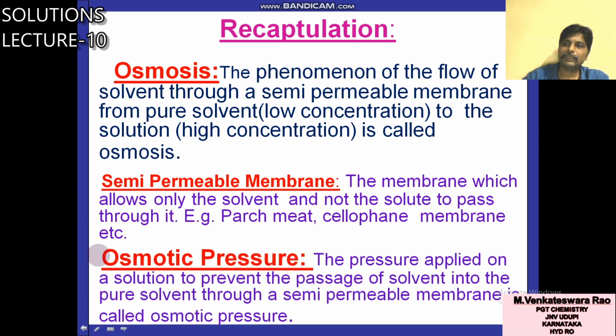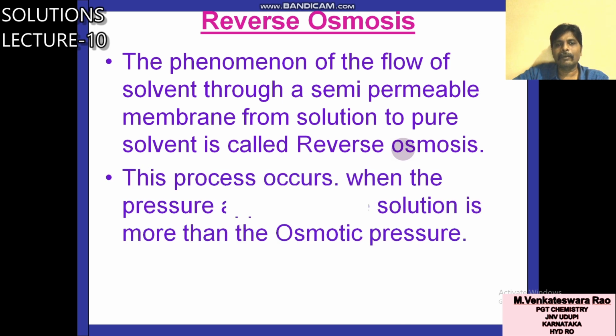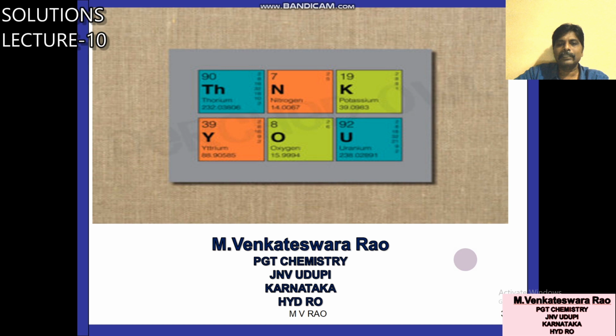Osmotic pressure. What is osmotic pressure? The pressure applied on the solution to prevent the passage of solvent into the pure solvent through a semi-permeable membrane is called osmotic pressure. Reverse osmosis, just I explained, the phenomenon of the flow of solvent through a semi-permeable membrane from solution to pure solvent is called RO. This process occurs when the pressure applied on the solution is more than osmotic pressure. Reverse osmosis is used for the purification of water.